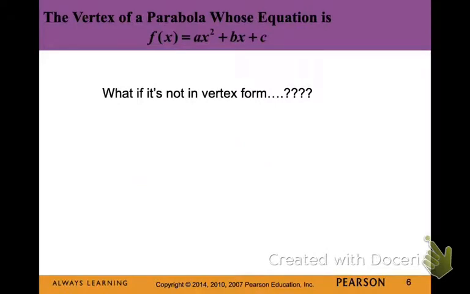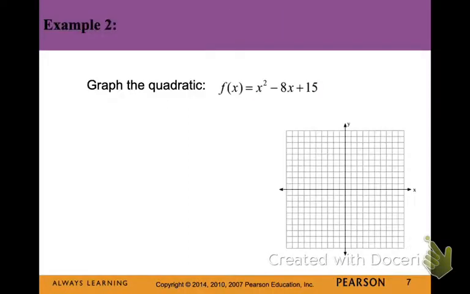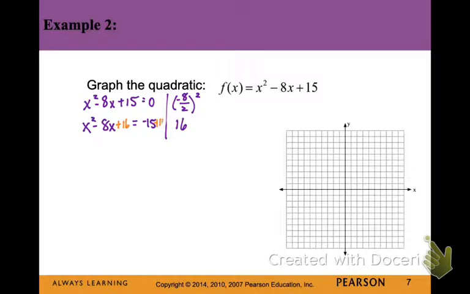But what if it's not in vertex form? Okay, get ready. We're going to do quite a few examples where we go from standard to vertex form by completing the square. And so hopefully this process will come back to you. The first thing that I like to do is to replace the f(x) with 0. Sometimes I'll leave it as y. Then we need to move that c value over so that we can create a perfect square. So to complete the square, we're going to take half of the b value, b is -8 in this case, and square it. So that gives us the value of (-4)^2, or 16.